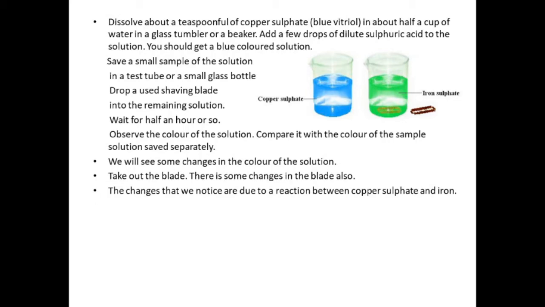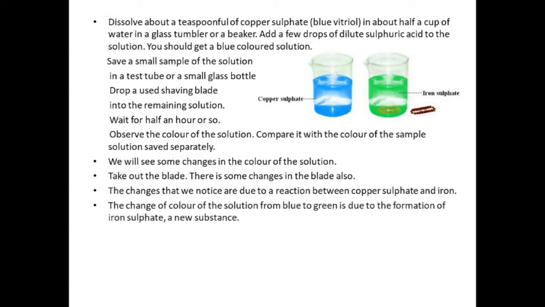The changes that we notice are due to a reaction between copper sulfate and iron. The change of color of the solution from blue to green is due to the formation of iron sulfate, that is a new substance. Here iron is more reactive than copper, so iron goes into the solution and copper comes out of the copper sulfate solution. That copper deposits over the iron blade, that's why we get a brownish coating on the blade. In the solution, iron is replacing copper, that's why the iron sulfate solution is green in color.